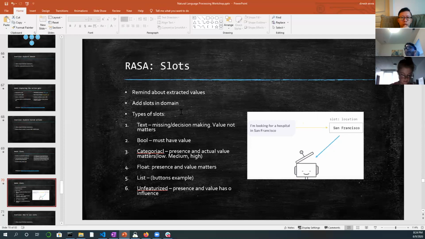So there are different types of slots available. There are text, Boolean, categorical, float, list, and unfeaturized. Text slots are like optional values. You can save them, and the bot is not going to complain whether you pass that value or not. We'll see an example of that. Boolean is a must-have. If you define a domain as Boolean, think of these types as in any programming language where you define what kind of variable it is.